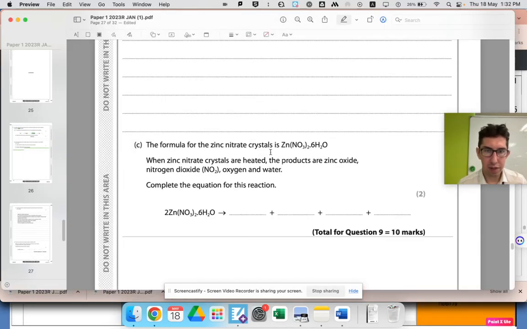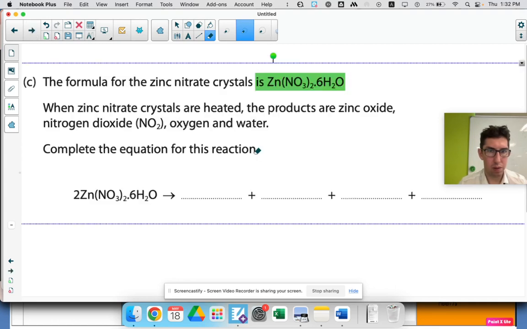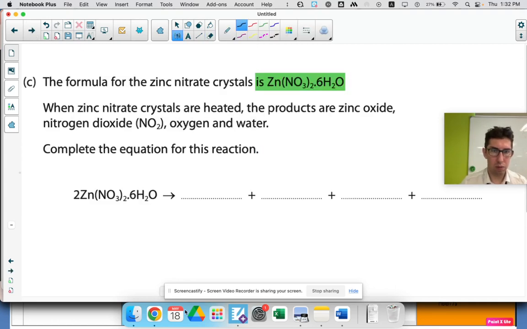Okay, the formula for the zinc crystals: it's a hydrated crystal. You can see there's 6 water molecules for each zinc nitrate. Complete the equation. Let's do that over here. Okay, cool. So it's telling us what's formed when zinc nitrate crystals are heated. The products are zinc oxide.